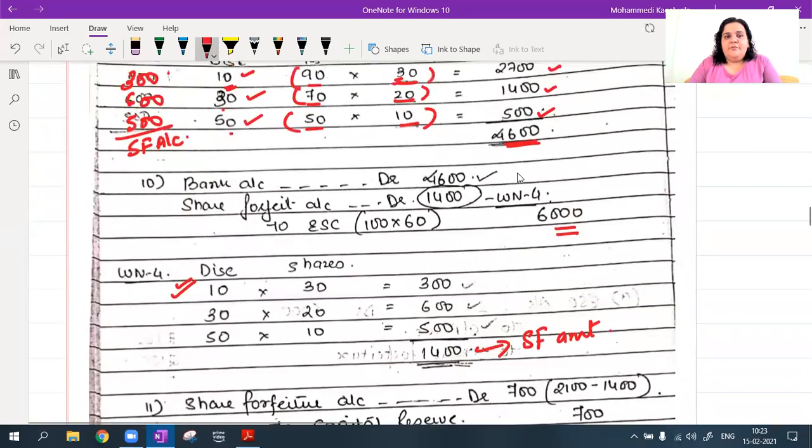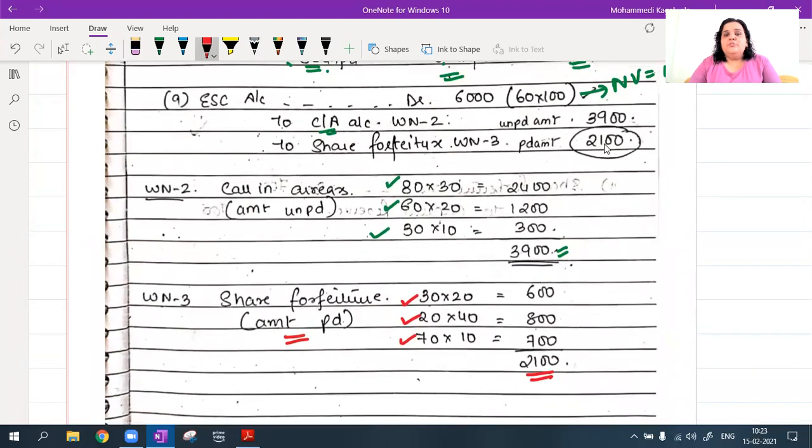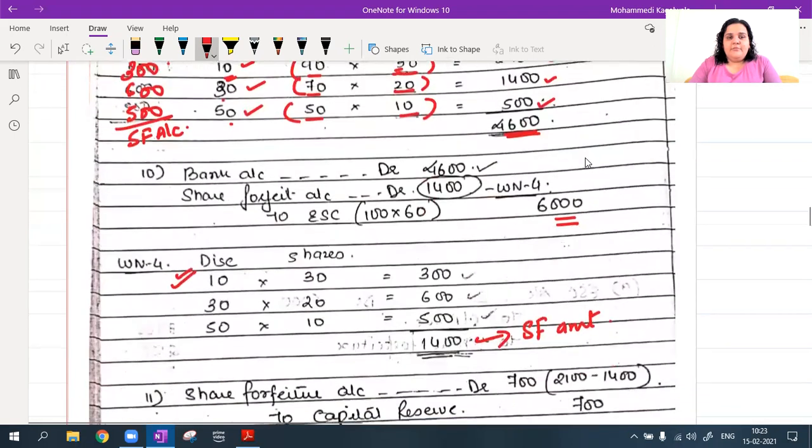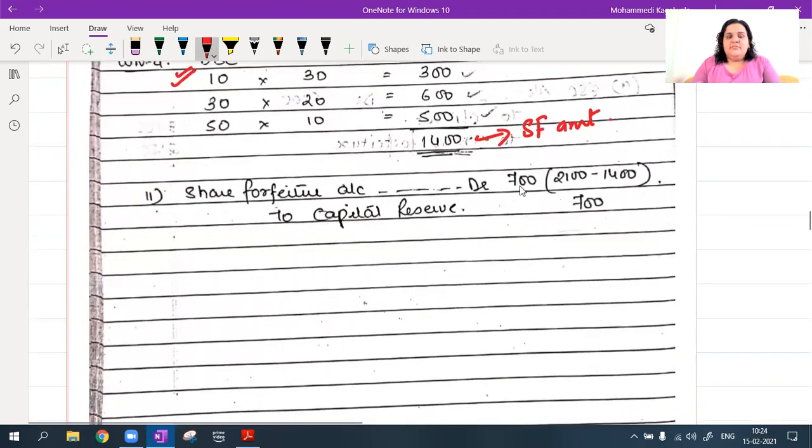Now in my share forfeiture account, 2,100 rupees was there and I have now used 1,400. Okay, so the balance 700, I will transfer it to capital reserve. This is very important. Okay, you will find your maximum MCQs based on this question, asking you what should be the amount transferred to capital reserve. So basically they are asking you the whole sum.